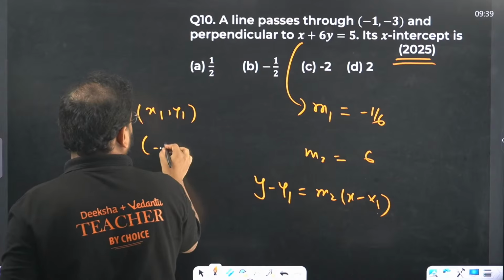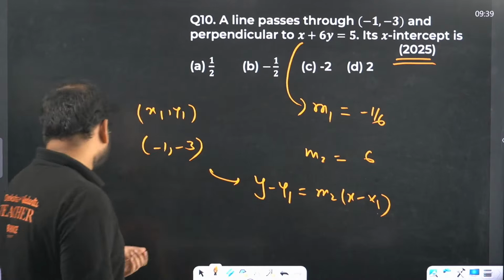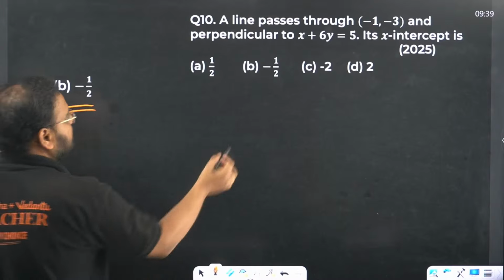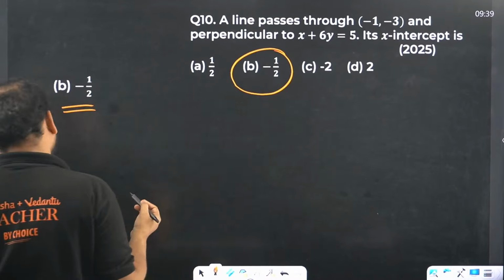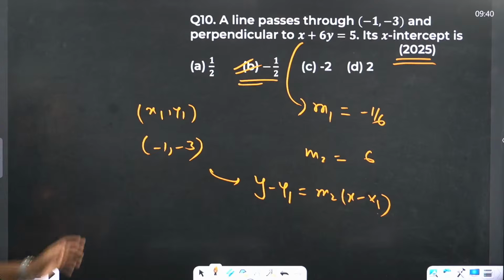This value actually is -1 and -3. So use this in the equation to get the result. And the answer is how much? The answer is -1/2. Option B is the answer. Okay, this is the way to solve it, and the answer is option B.